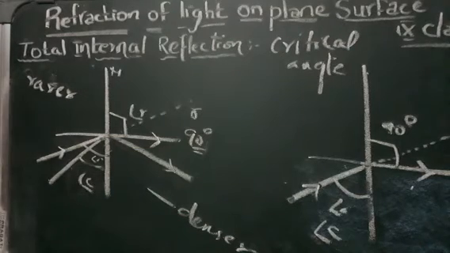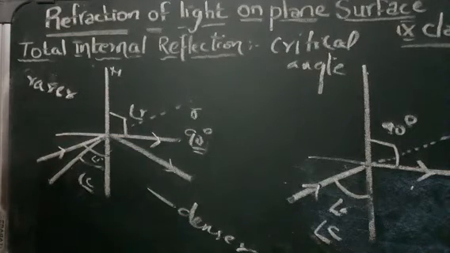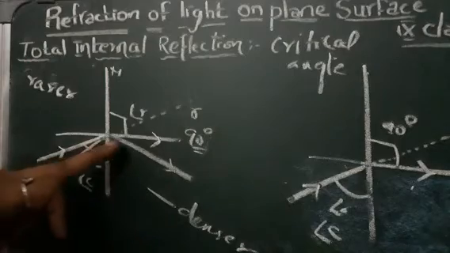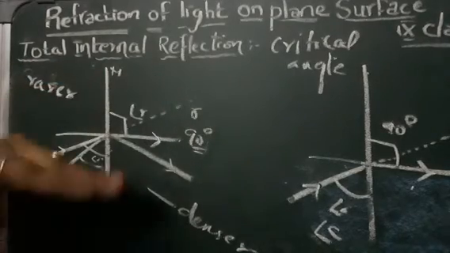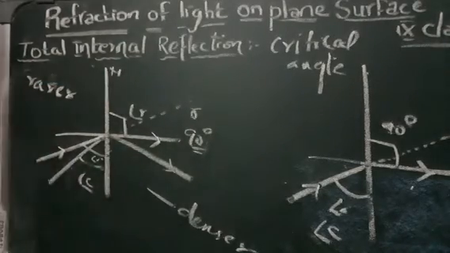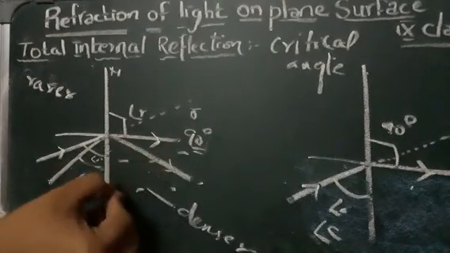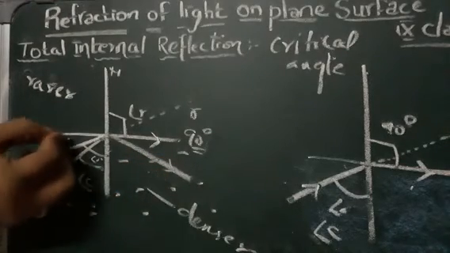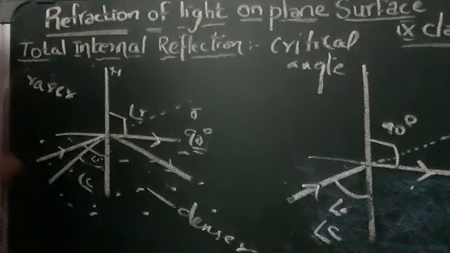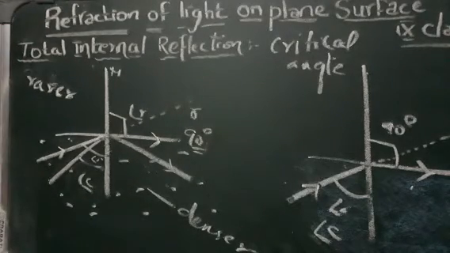This is nothing but total internal reflection, because the ray does not enter the rarer region and stays internally in the denser region. This is called total internal reflection.